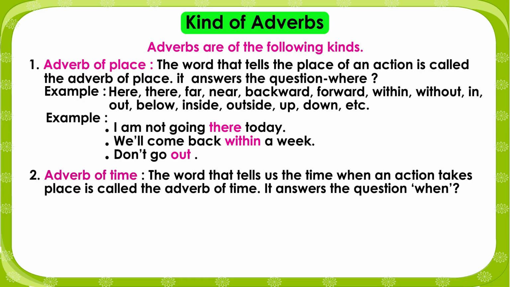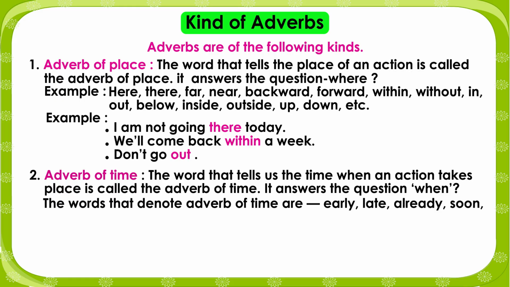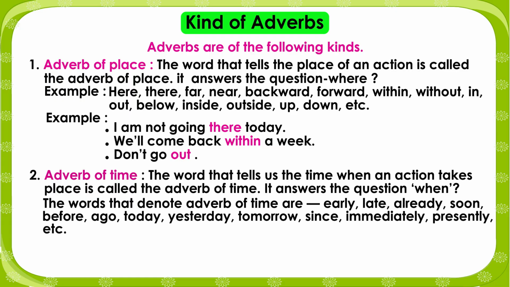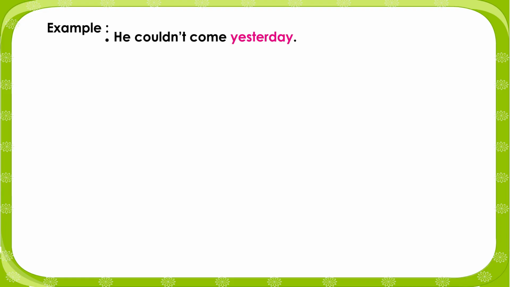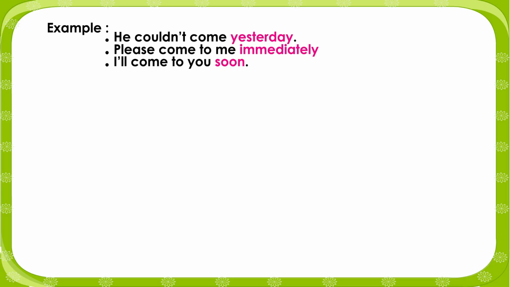2. Adverb of time. The word that tells us the time when an action takes place is called the adverb of time. It answers the question when. The words that denote adverbs of time are early, late, already, soon, before, ago, today, yesterday, tomorrow, since, immediately, presently, etc. Example: He couldn't come yesterday. Please come to me immediately. I'll come to you soon. We have already completed our work.